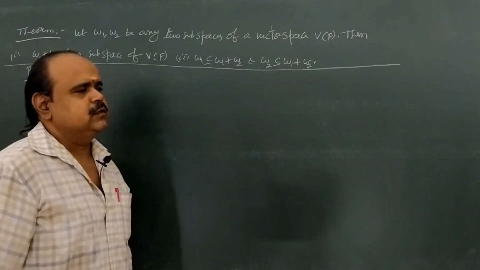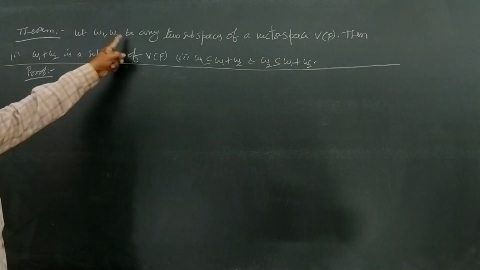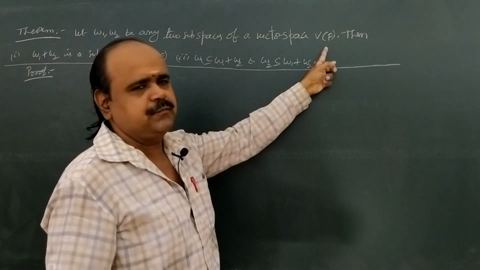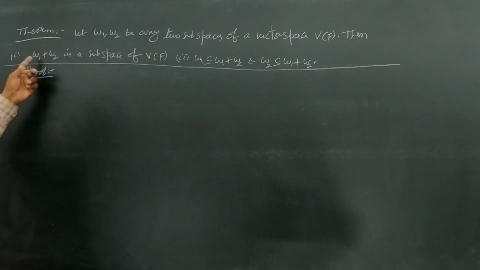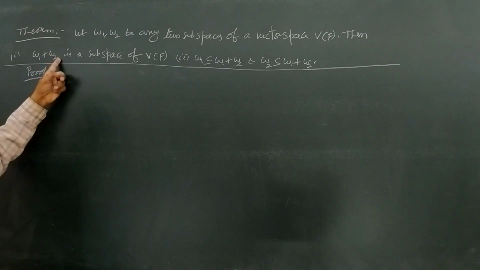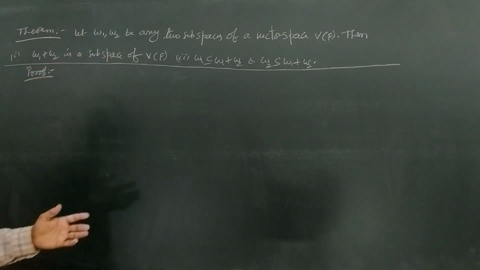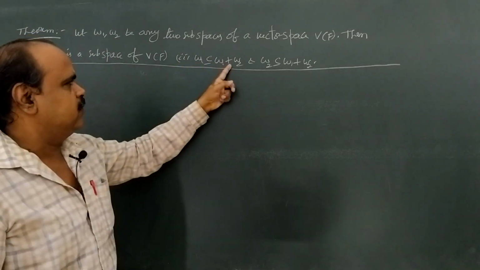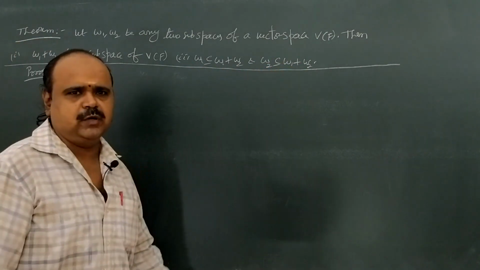Okay, students, come to a theorem. Let W1, W2 be any two subspaces of a vector space V over F. Then we are going to prove two conditions. First one is W1 plus W2 is a subspace of V over F. W1 plus W2 is the linear sum of W1 and W2. Second one is W1 is contained in W1 plus W2 and W2 is also contained in W1 plus W2.